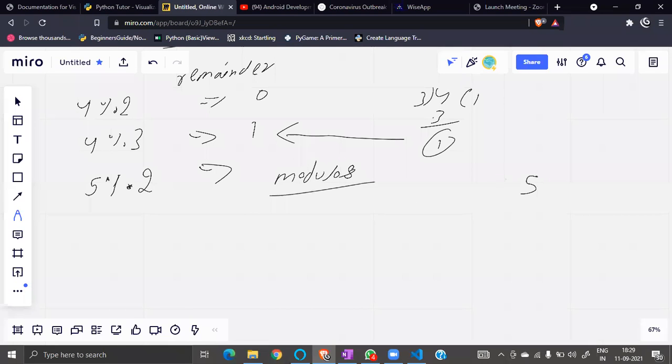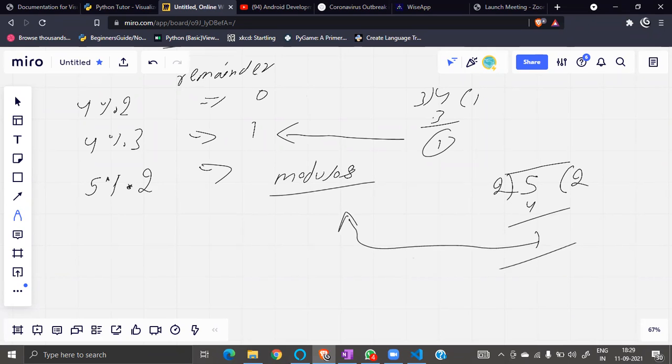Let's do this. Well, this is what modulus is. Correct? You guys know what modulus is, like what decimal division is? I guess that much is clear.